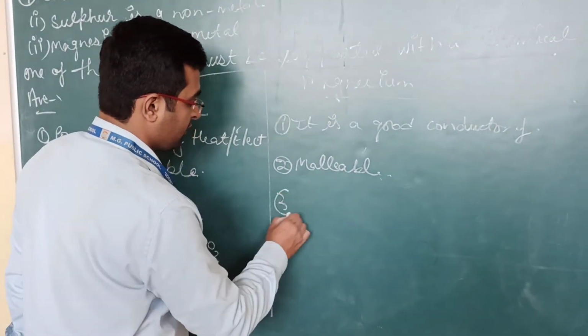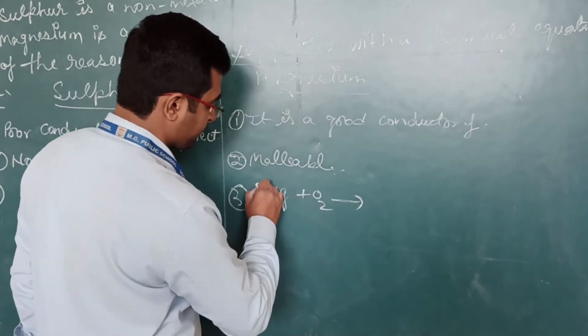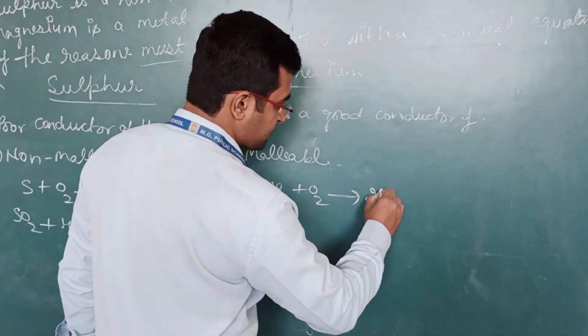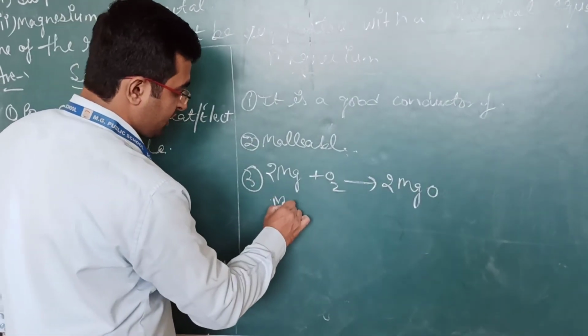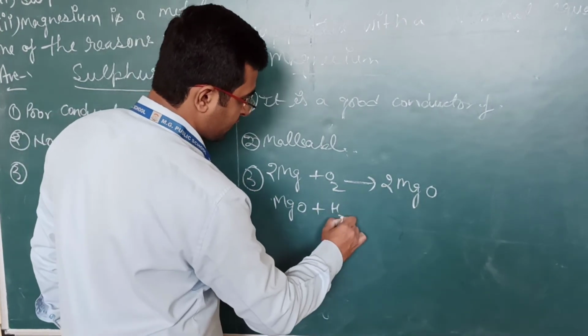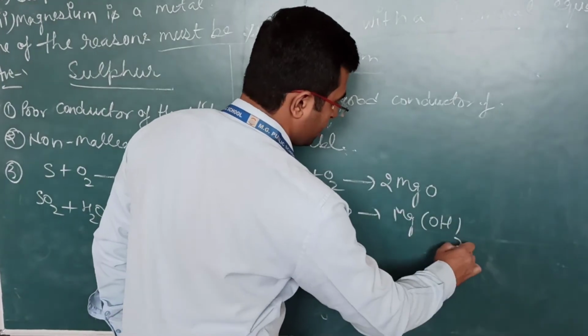Third is for magnesium. Magnesium reacts with oxygen, it forms magnesium oxide. Okay, and when this magnesium oxide reacts with water, it forms Mg(OH)2.